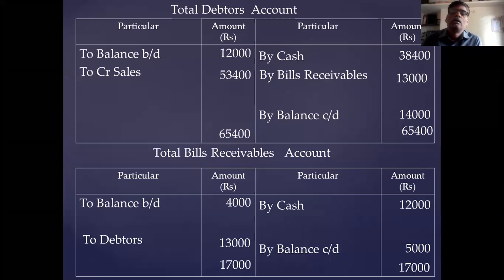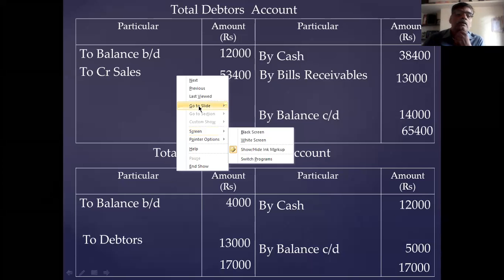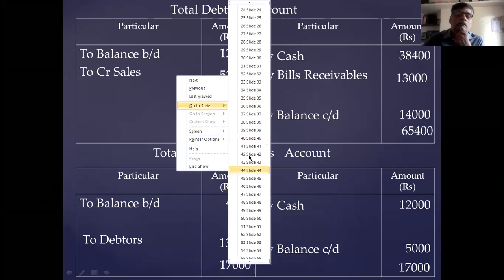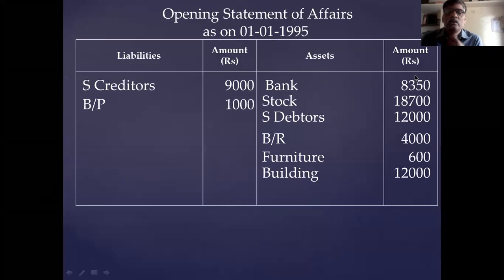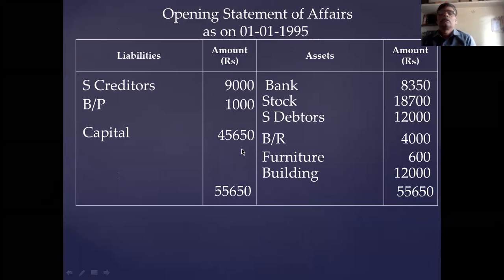Now go to statement of affairs. Okay. You close the asset side. Asset side total is 55,650. Then difference. Difference is 45,650. This is called as capital. This is capital. Clear? Okay.